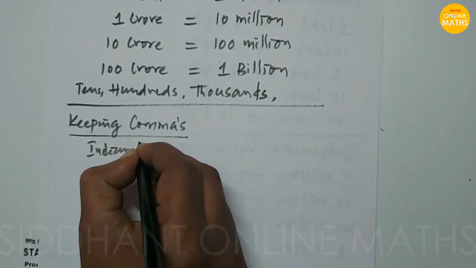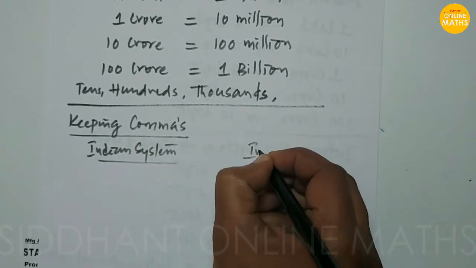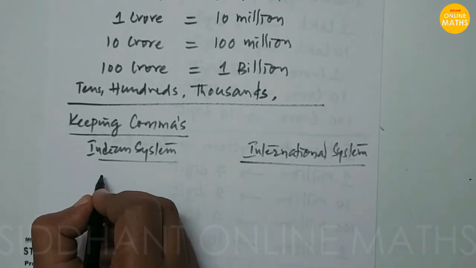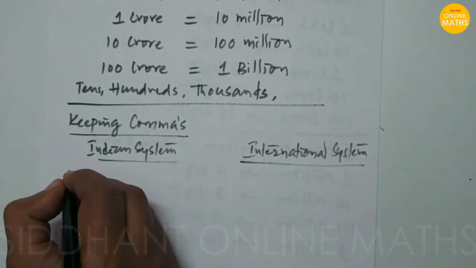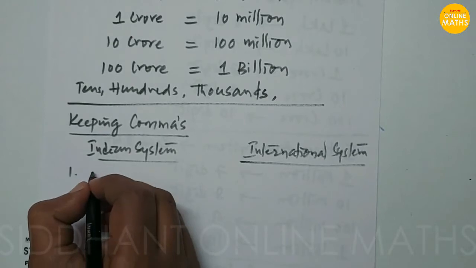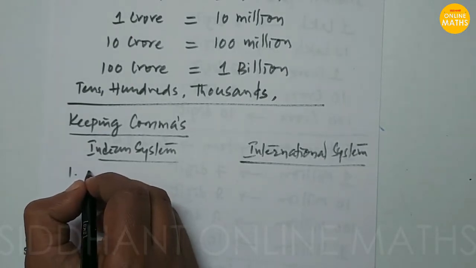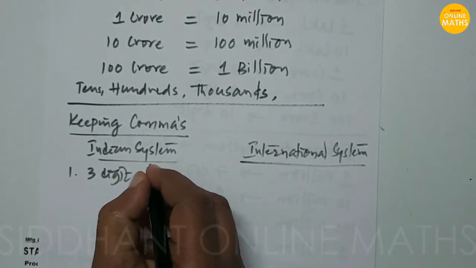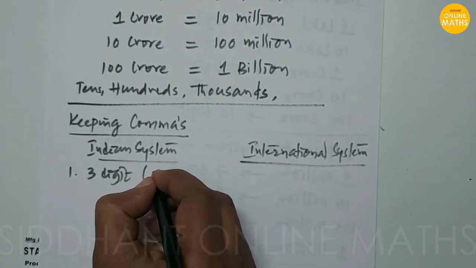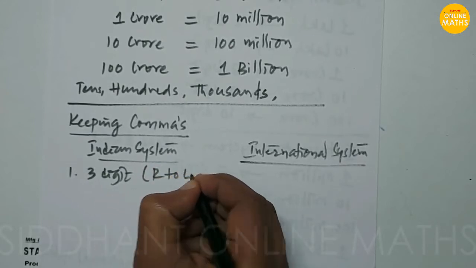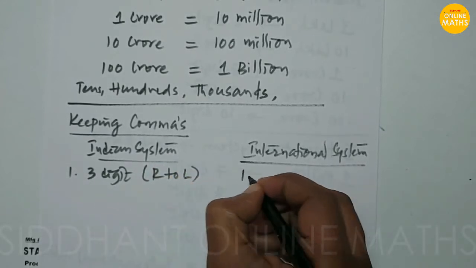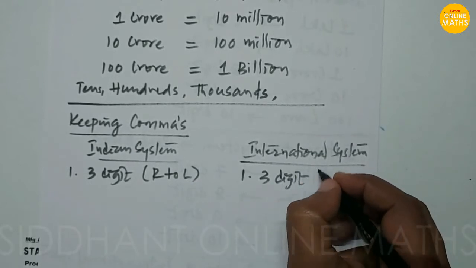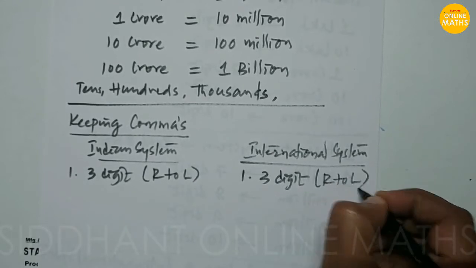In the Indian system, we first keep a comma after the first three digits from right to left.